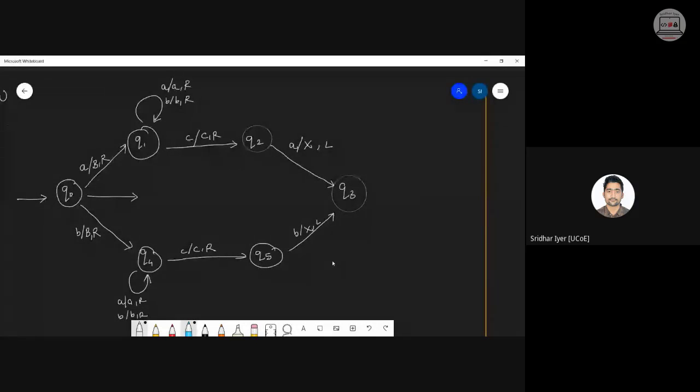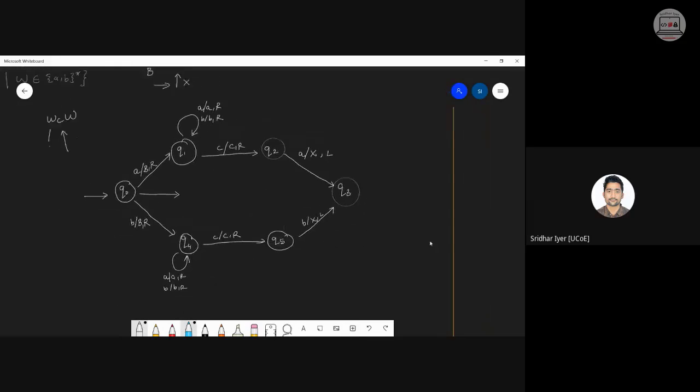Now ये मत पूछना कि हम लोग X क्यों कर रहे हैं, Y क्यों नहीं ले रहे. We can take multiple symbols, but over here in this case it is not required. As explained earlier, we can take any one symbol, for example X, Y, T, Q, whatever, and with the help of that symbol we will make sure that whichever input we have taken from Q0, that input is present after C, just to indicate that we are replacing the next character A with an X. Similarly, B with an X. Am I clear? Half of the diagram is done. Few things left here and there. We'll complete it up.